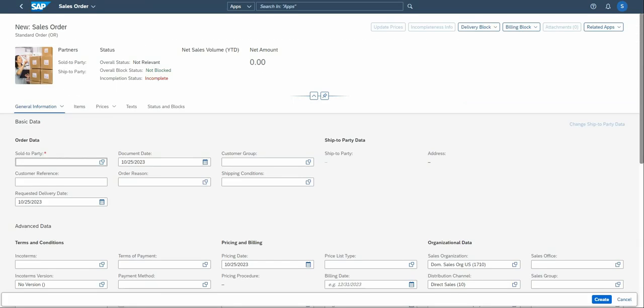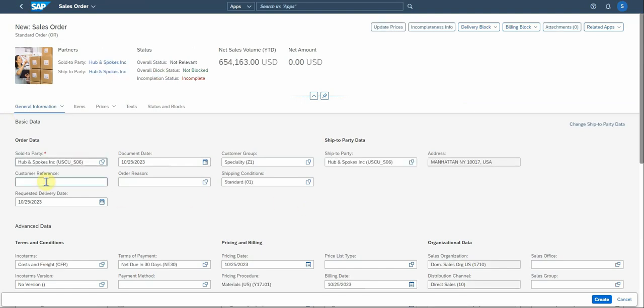All right, so let's firstly do a sold to party. Let's add a sold to party. Let's select the customer reference. There's the requested delivery date, which is today. Document date, you can put in the order reason if you want to.